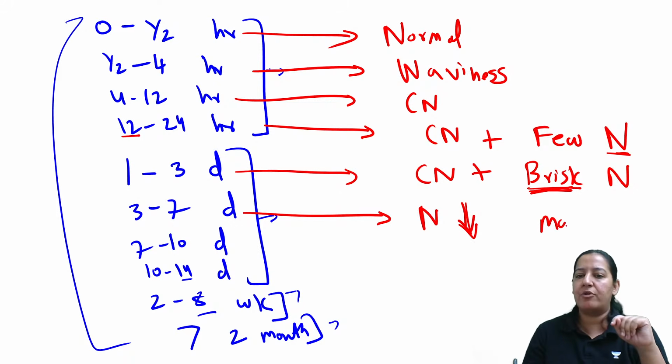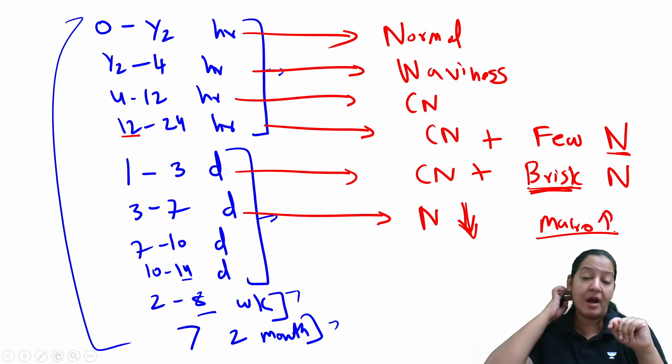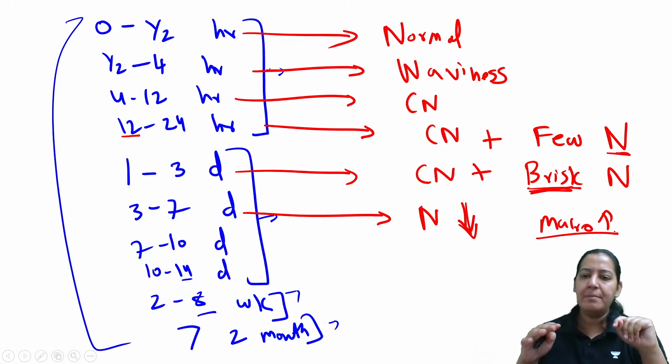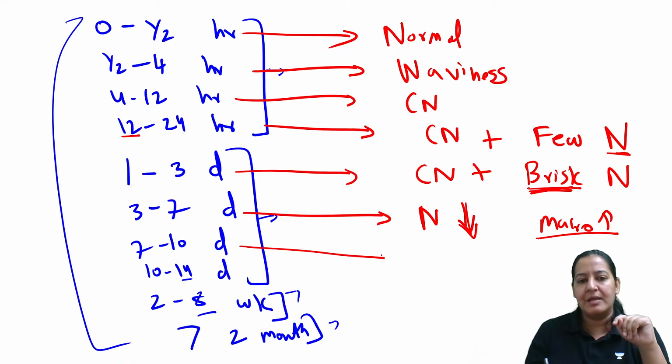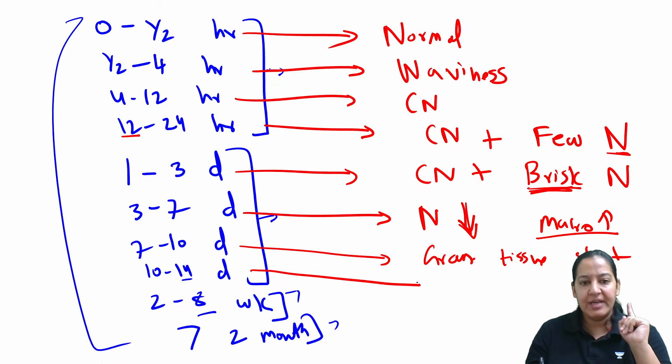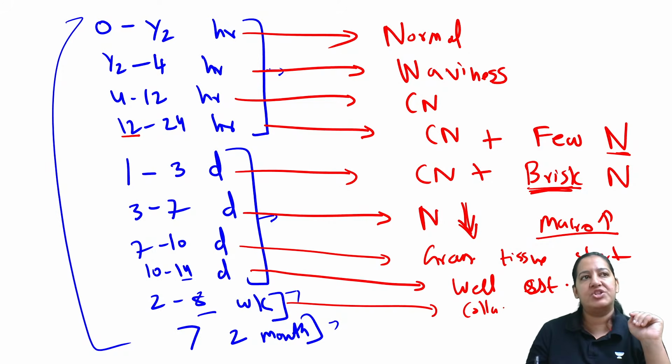And after that, macrophages will start rising. Macrophages will come and start eating the dead muscle. Whenever macrophages eat the dead muscle, granulation tissue will form. Granulation tissue will start forming only at the margin. And at 12 to 14 days, the granulation tissue is well established. Everywhere it is granulation tissue only. Now everything is gone, it will become acellular and only collagen will be there. And in the end, scar.